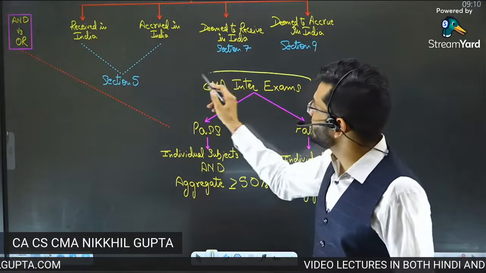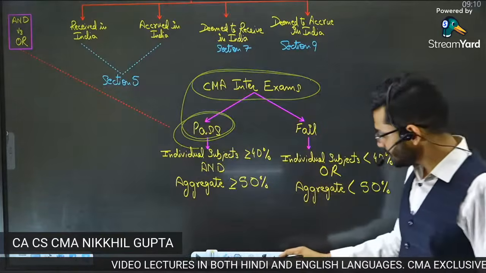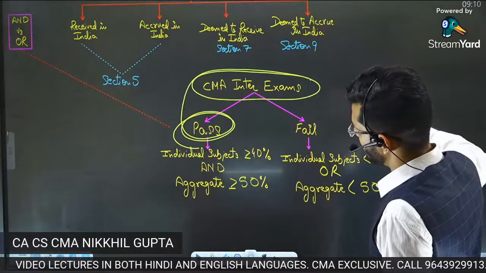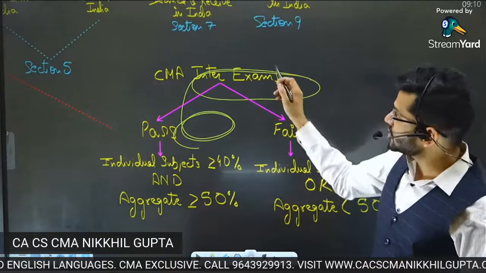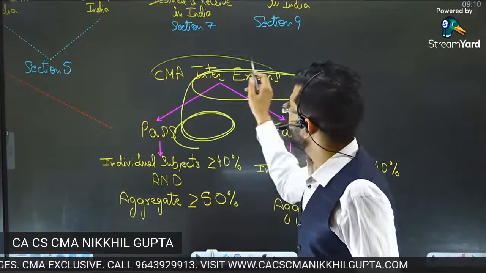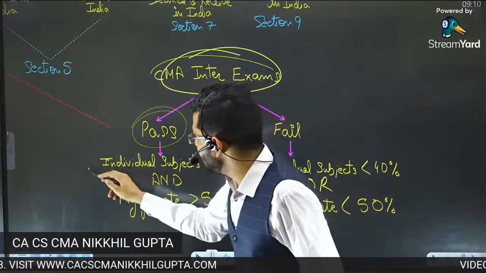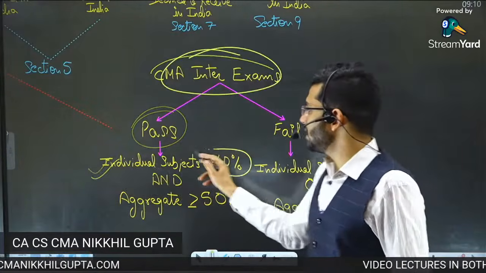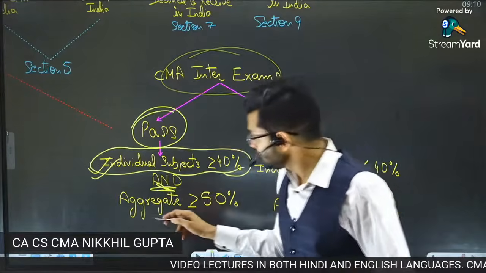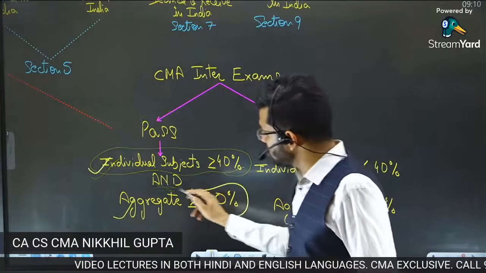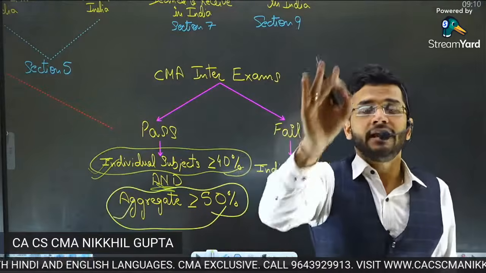So I'll ask a very simple question. The condition for passing CMA intermediate. Let me expand this particular part so that you are able to see it properly, okay? Yes, please see this part. The condition for clearing CMA intermediate is that in individual subjects, you have to score more than or equal to 40% marks. And in aggregate, you have to score more than or equal to 50% marks. This is the condition of qualifying CMA intermediate.